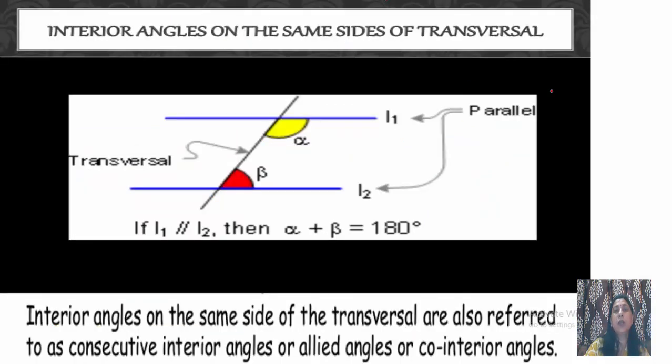Now interior angles on the same side of transversal, they are also known as co-interior angles. They are also known as allied angles and consecutive interior angles. You can see these L1 and L2, they are two parallel lines, and this alpha and beta, you can see they are on the same side of transversal, and at the same time they are also interior of the parallel lines. So these two, they are co-interior angles, and co-interior angles are always supplementary. Supplementary means their sum is always equal to 180 degrees. That is, alpha plus beta is equal to 180 degrees.